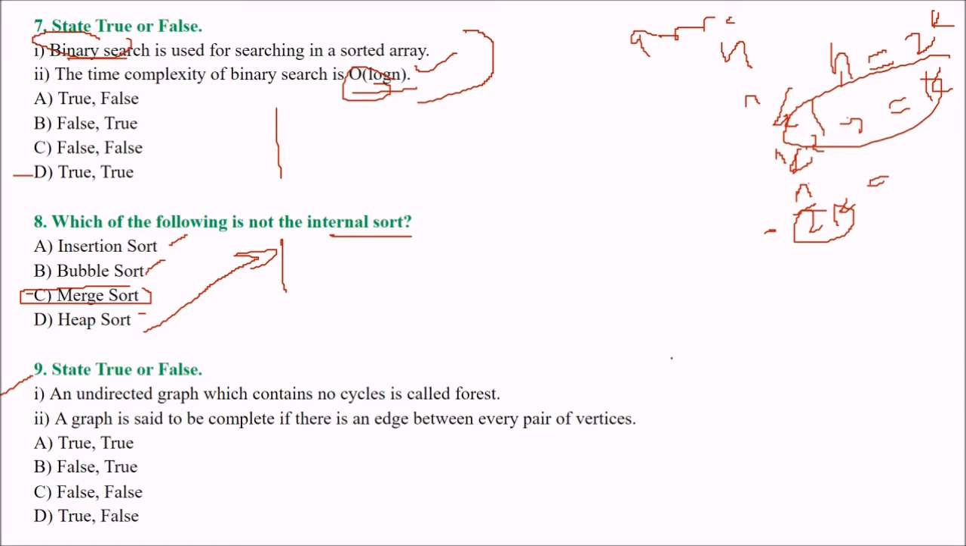Next, state true or false for this. Please read these two carefully and try to answer which is the correct answer. At first go, A seems to be correct. Let us see. An undirected graph which contains no cycle is called a forest. We have already seen this. It is true. And a graph is said to be complete if there is an edge between every pair of vertices. This is also true. So A is correct.